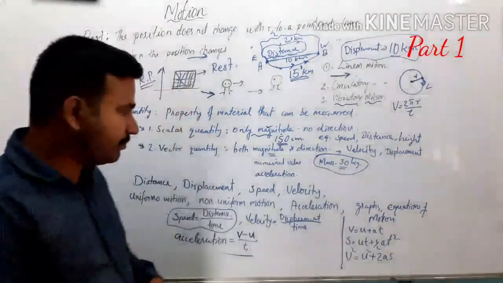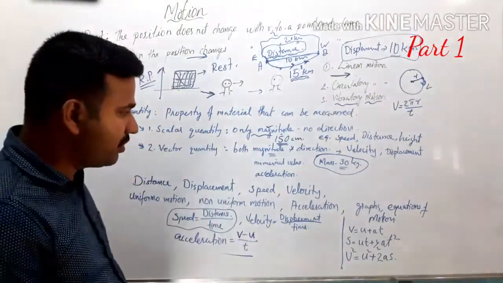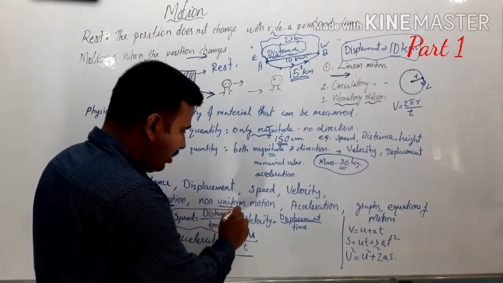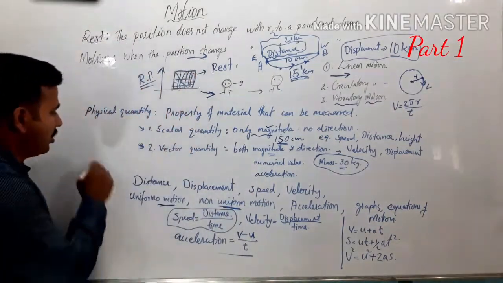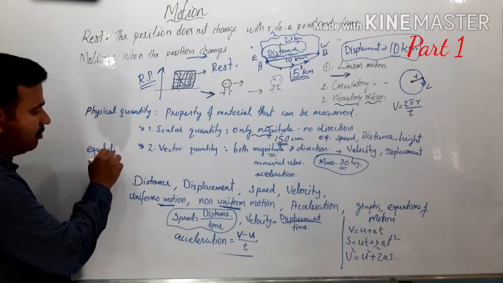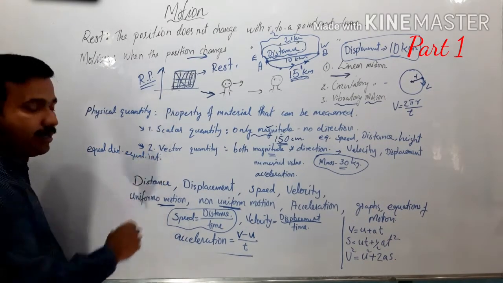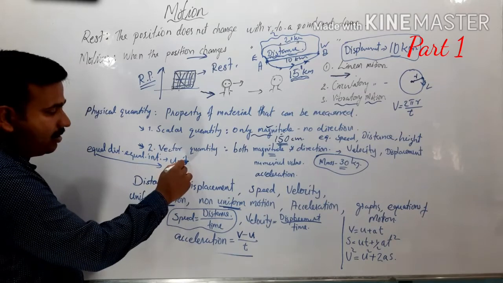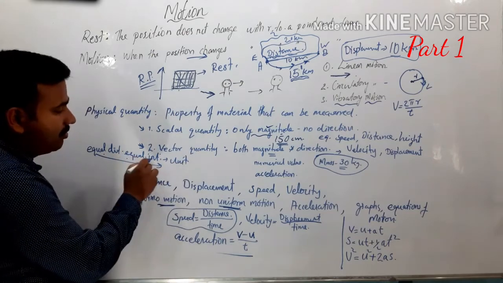There can be uniform acceleration, and also non-uniform acceleration. Then the motion can also be uniform or non-uniform. Let's see one small example. If an object covers equal distances in equal intervals of time, that is known as uniform motion.